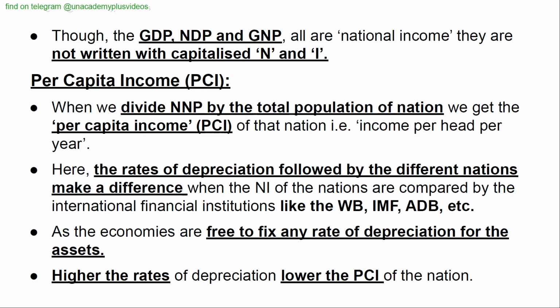Per capita income (PCI). When we divide the NNP by the total population of a nation, we get the per capita income (PCI) of that nation, that is, income per head per year. Here, the rates of depreciation followed by the different nations make a difference when the national income of the nations are compared by international financial institutions like the World Bank, the International Monetary Fund, and the Asian Development Bank, etc.